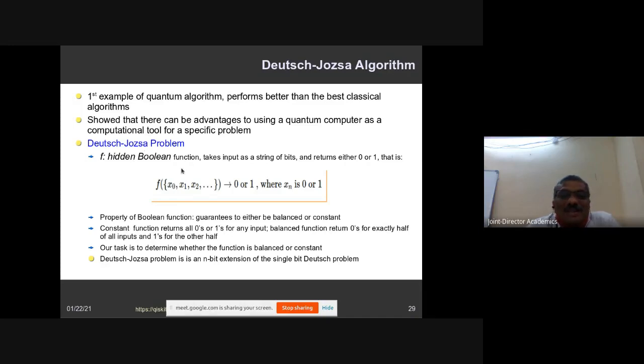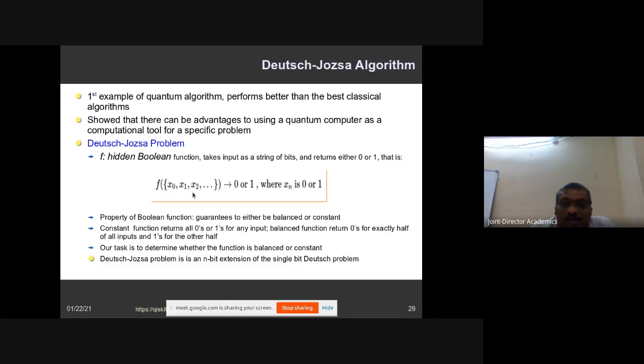So the basis for that algorithm is, as mentioned, the function Uf. There is a hidden function, a black box. That black box takes inputs and produces an output. These inputs may be a string of zeros and ones. The f of this input string is going to be mapped by the black box to either 0 or 1, where each and every bit may be 0 or 1. So for any input sequence, the black box is going to produce either 0 or 1. This is one thing you need to remember.